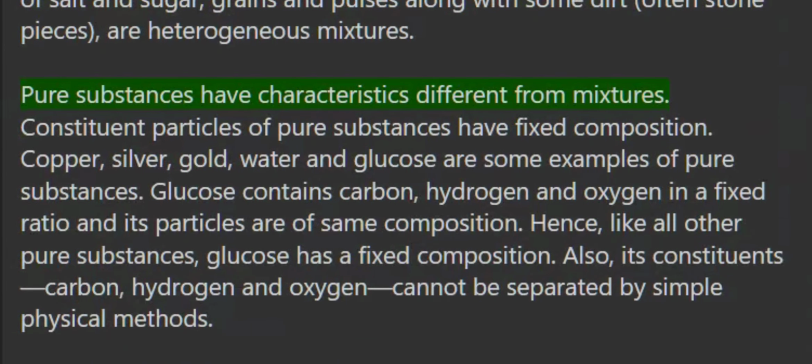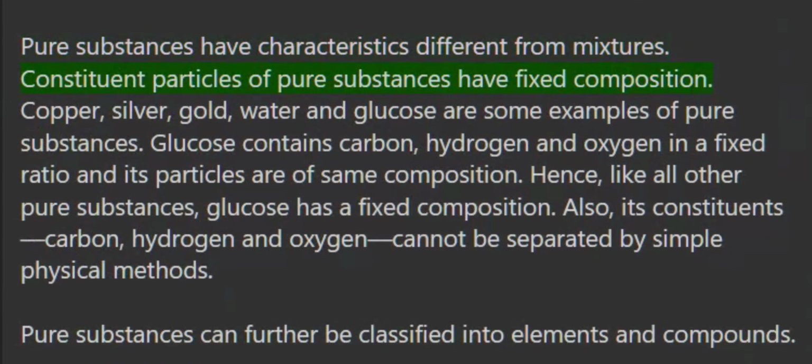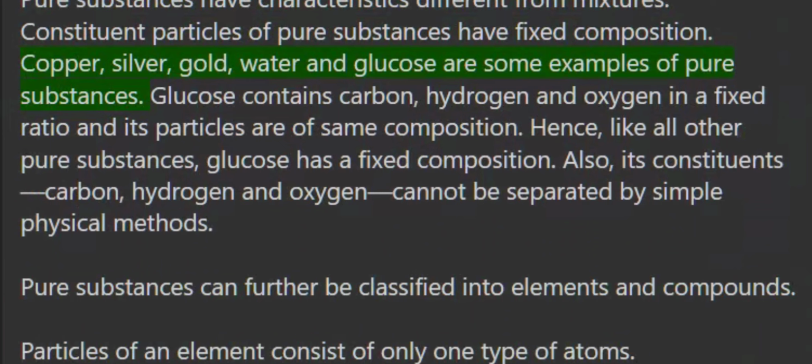Pure substances have characteristics different from mixtures. Constituent particles of pure substances have fixed composition. Copper, silver, gold, water and glucose are some examples of pure substances.